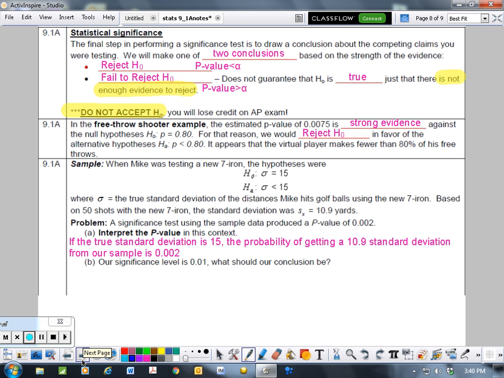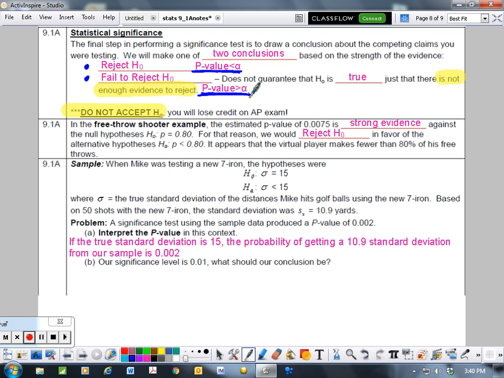So once you have determined your significance level, you calculate all your stuff, and you compare your probability to your significance level. Then we come to statistical significance, so we draw a conclusion. Now we only have two conclusions. We can reject our null hypothesis, which means that our p-value is less than our significance level, or we can fail to reject our null hypothesis, which does not guarantee that H0 is true, but just says that we don't have enough evidence to say that H0 is not true. And that happens when our p-value is greater than our significance level.